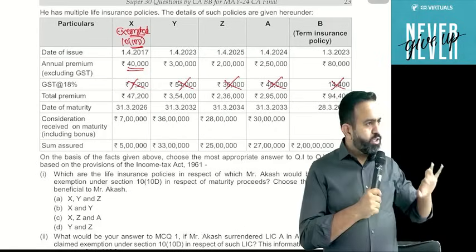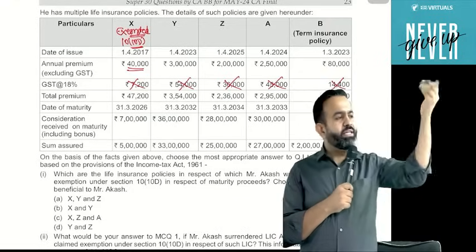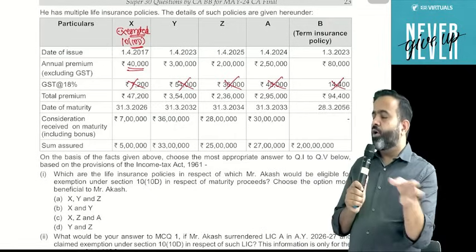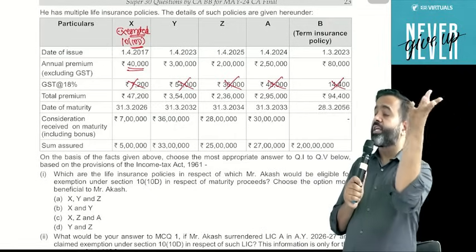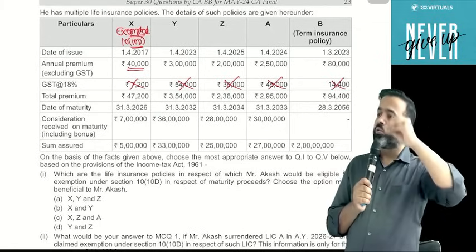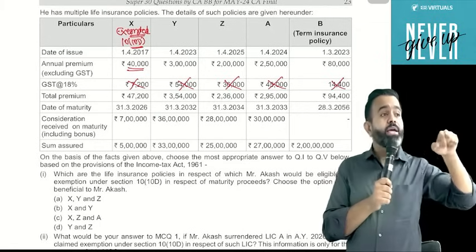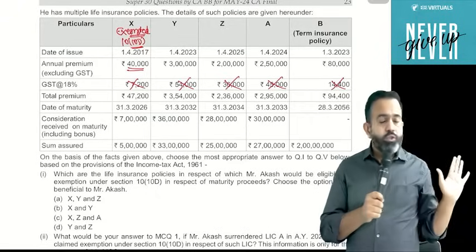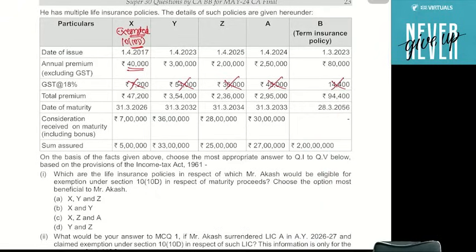In the life insurance policy, guys, in all conditions, even if that 10%, 20%, 15% condition is not followed, or premium is more than 2,50,000 in case of ULIP or 5 lakh in case of other policy, if there is any amount received at the time of death, that is totally exempted. So in term insurance, when there is no maturity, nothing is going to be taxable.